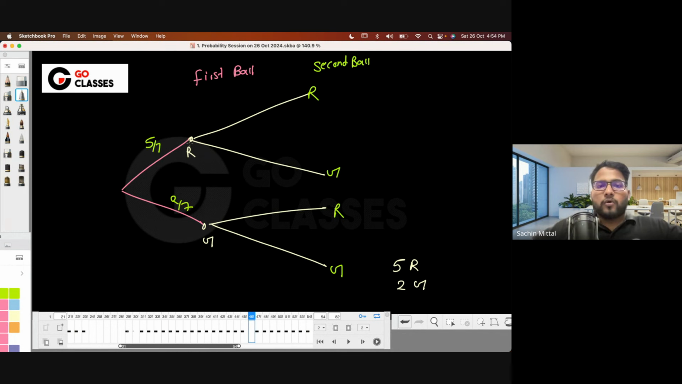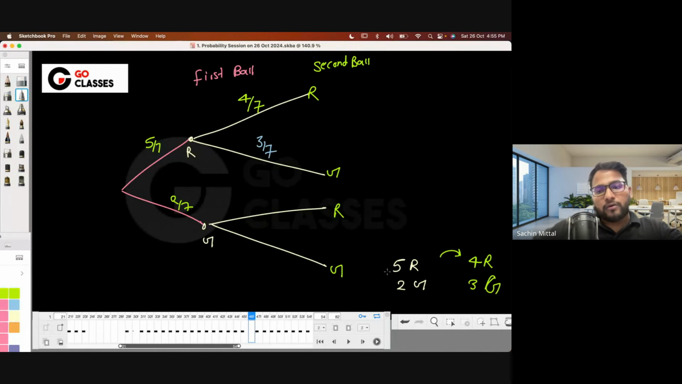Now if the red is drawn, then these numbers will be changing, right? Red is just 4 and green will be 3. Is this fine? Now what is the probability of red? It will be 4 by 7. Automatically these two probabilities always sum to 1. So this is 4 by 7, and the probability of this will be 3 by 7. I mean, the probability of green is 3 by 7.